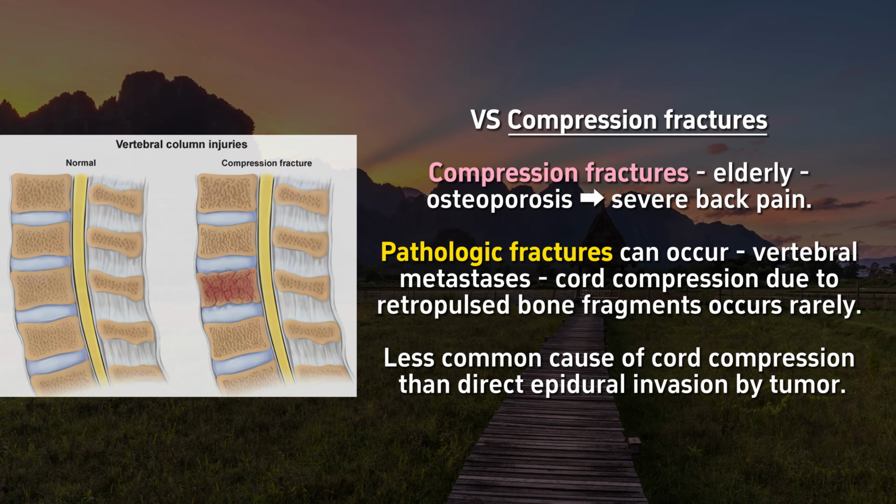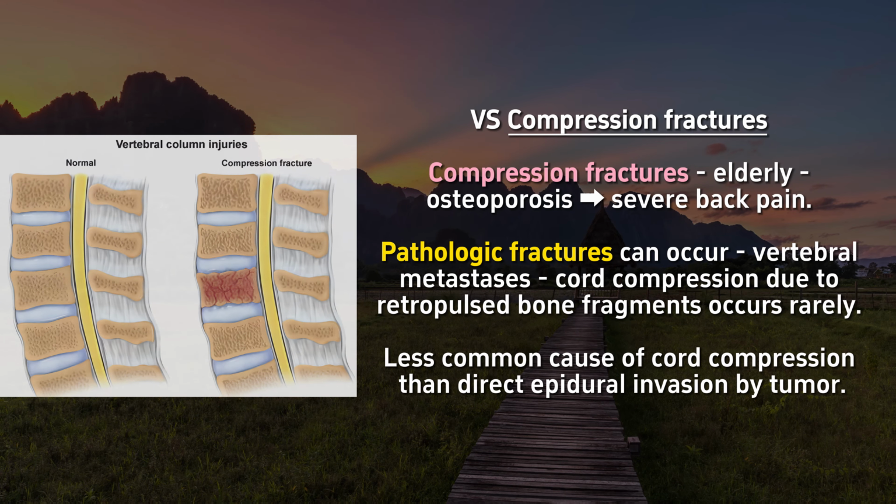Compression fractures are common in elderly patients, particularly those with osteoporosis, and can cause severe back pain. Although pathologic fractures can occur due to vertebral metastases, subsequent cord compression due to retropulsed bone fragments occurs only rarely, and is a less common cause of cord compression than direct epidural invasion by the tumor mass.